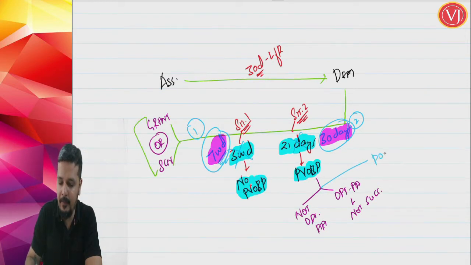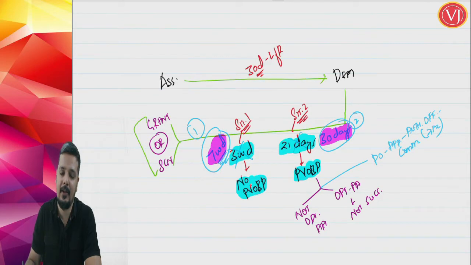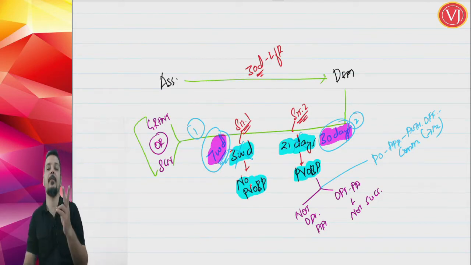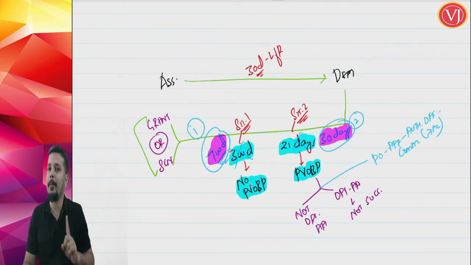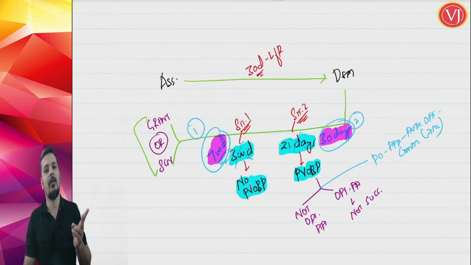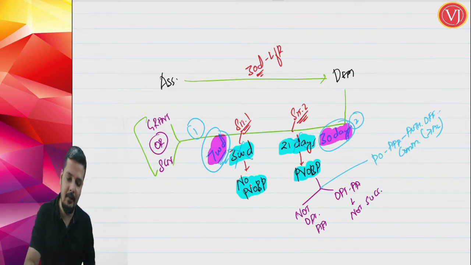Previously, physical verification before grant of registration was there only in 2 cases: you are not opting for Aadhaar authentication, or you are opting but it is not successful. Now they have added one more point.